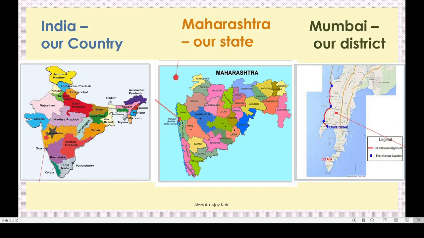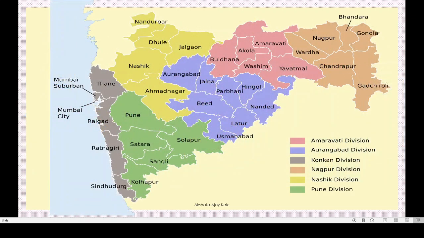Now, see, this is our Maharashtra map and this is our Mumbai. Yes, Mumbai is our capital city. Means Mumbai is the capital city of Maharashtra.